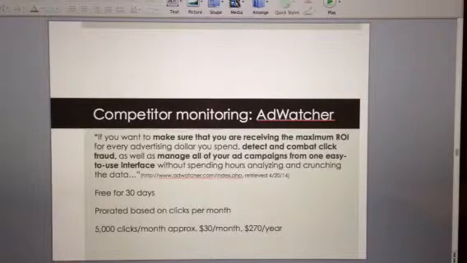Another one for competitor monitoring I think would merit being looked at is AdWatcher. AdWatcher is free for the first month. It's about $30 a month after that, based on 5,000 clicks a month. This one is good because it can detect and combat fraud, it says, and it helps you manage your campaigns. I think this would be a good benchmark to look at as far as the Google management system, as far as managing campaigns, and see if maybe the Google system is biased or if it's giving you as much information.